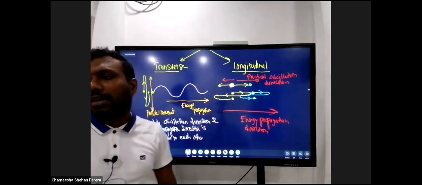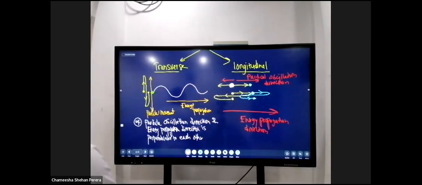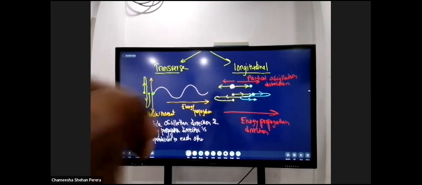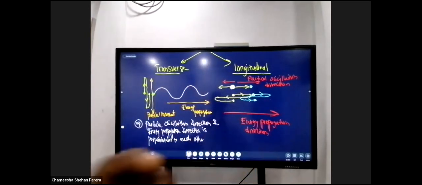Quickly go for this diagram. I'll then show you a video to explain how this actually happens by using a slinky, right? I'll just give the description also.